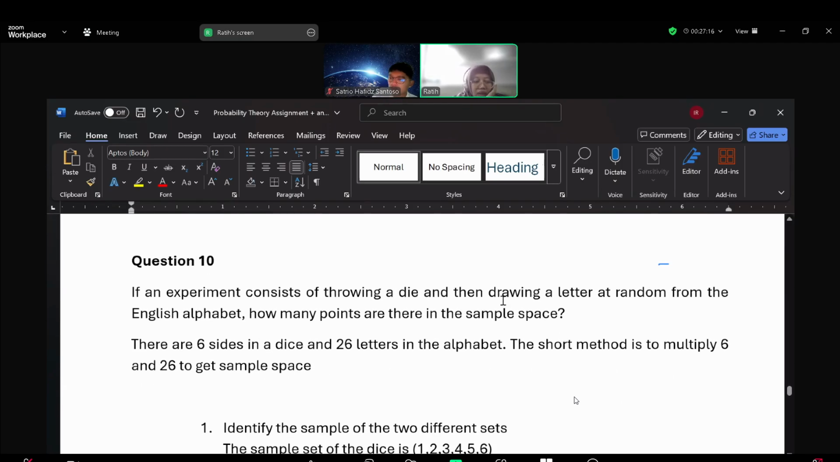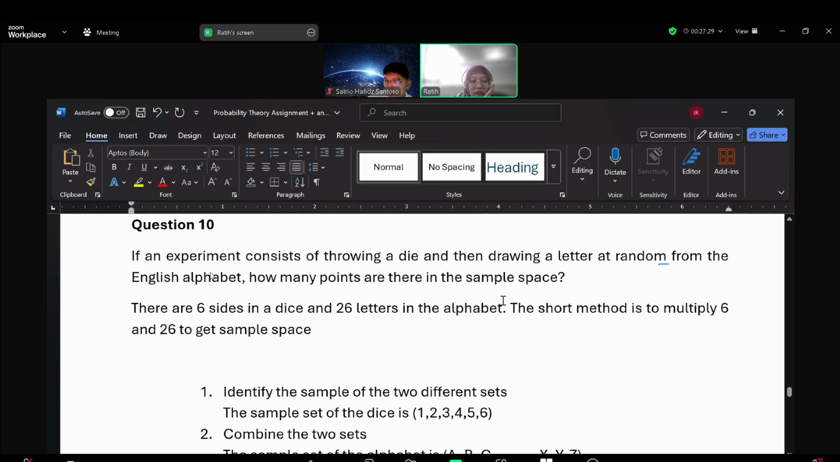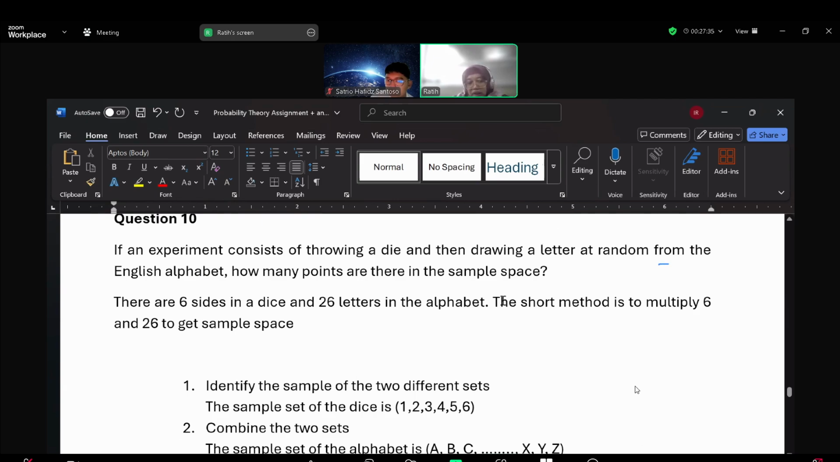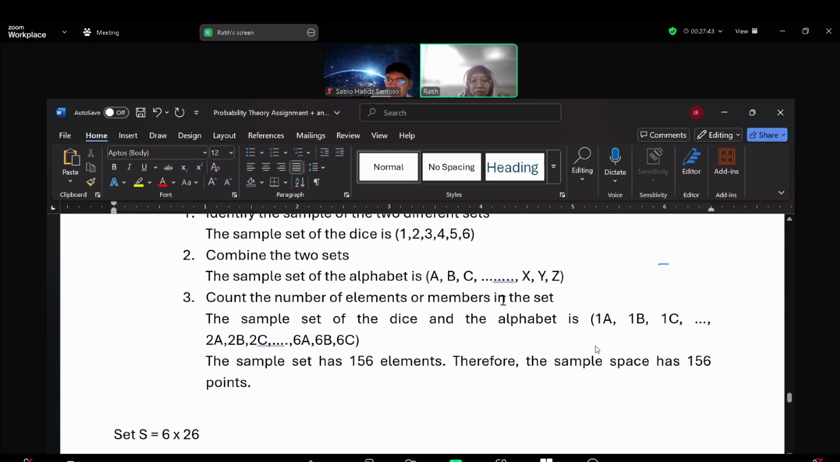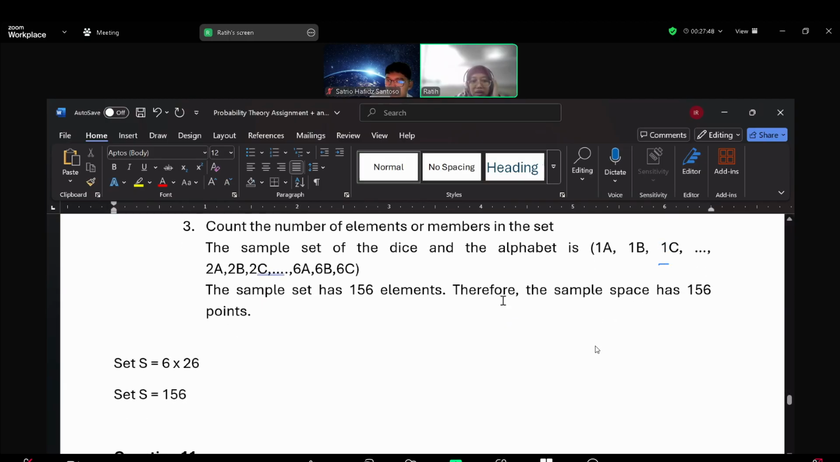Question 10. If an experiment consists of throwing a die and then throwing a letter at random from the English alphabet, how many points are there in the sample space? There are 6 sides on the die and 26 letters in the alphabet, so we can multiply. Identify the sample. We have 2 sets of numbers. The sample set is 156 elements.